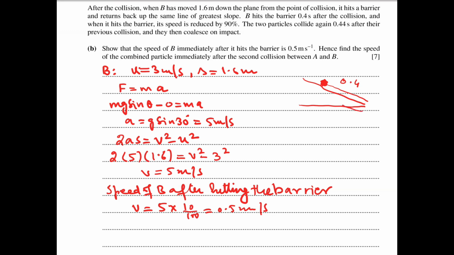The total time for the downward motion and the upward motion is 0.44 seconds. The time for the downward motion is 0.4, so the time for the upward motion after hitting the barrier is the total time minus 0.4, which is 0.04 seconds.